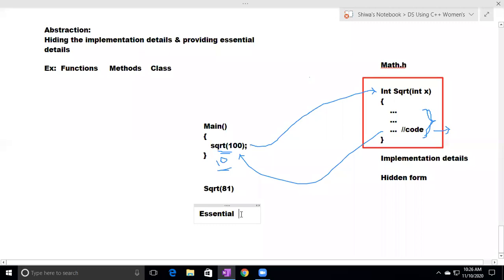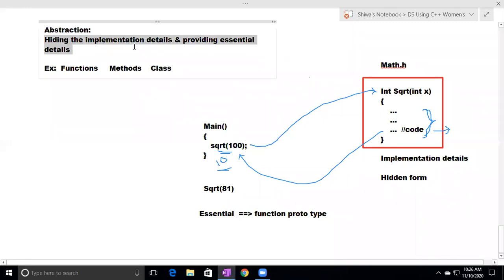So here the essential thing is the function prototype. With the help of this function prototype, we are calling the function. So hiding the implementation details and providing the essential details is nothing but abstraction. This is called abstraction. I hope you understood. Hiding the implementation details and providing the essential details is called abstraction.